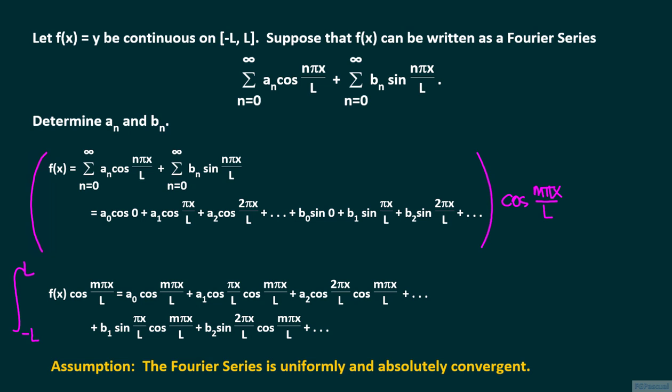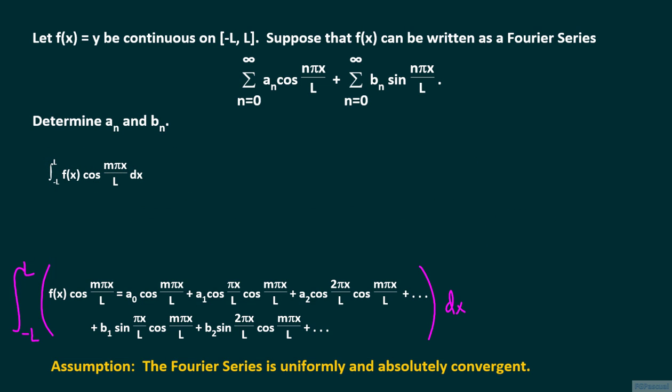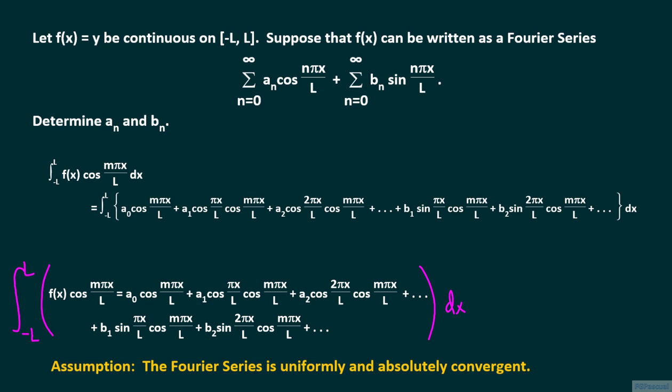We can also carry out term-by-term integration, and so if we integrate both sides of the equation, the left side is the integral from -L to L of f of x times cosine m pi x over L. For the right side, we have the integral from -L to L of the Fourier series, where each term in the Fourier series is multiplied by cosine m pi x over L.